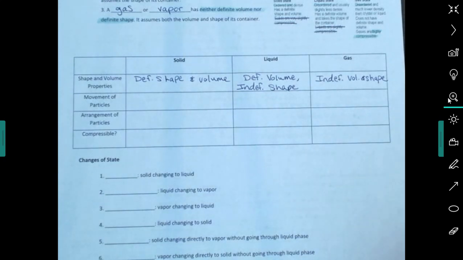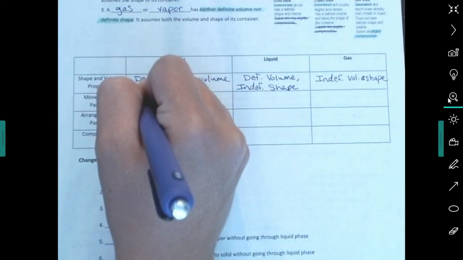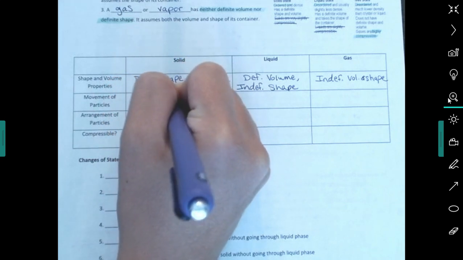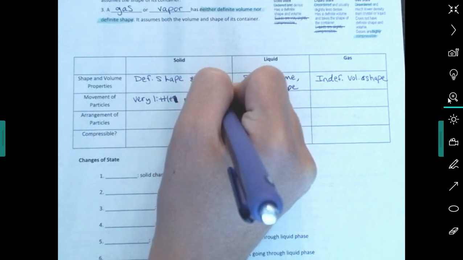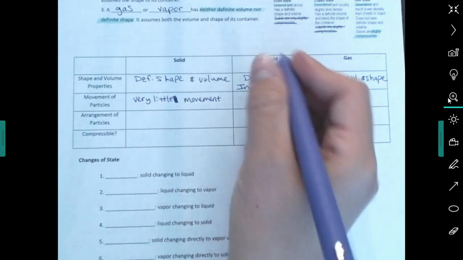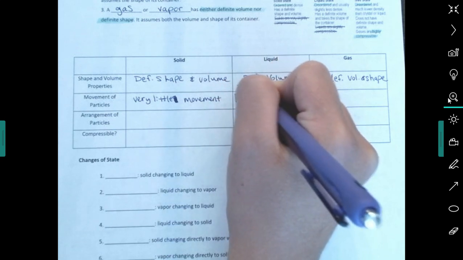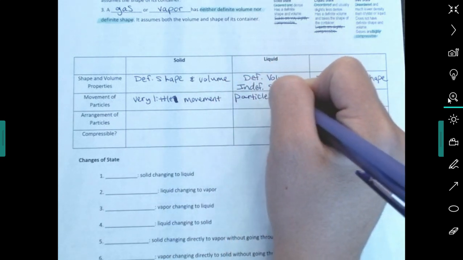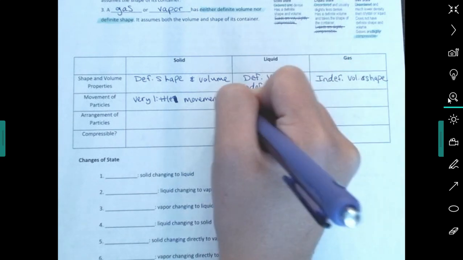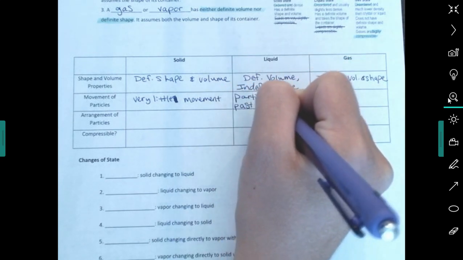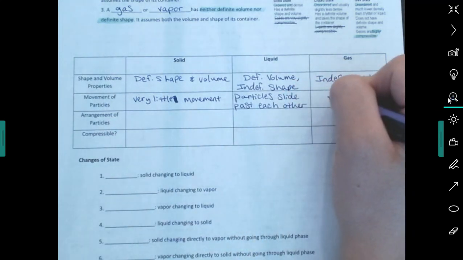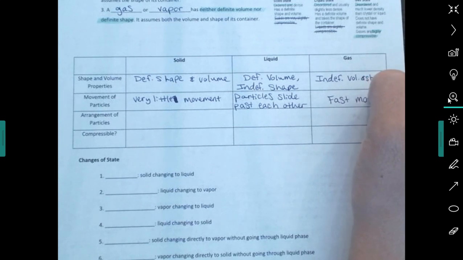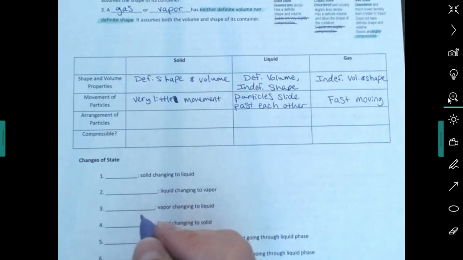Okay, movement of particles. Solids have very little movement. The particles might vibrate, but they're pretty much going to stay put for the most part. Liquid, the particles slide past each other. Okay? And in a gas, very fast-moving particles. Fast-moving, bumping up against each other constantly, bumping up against the walls of their container. Quick, quick, quick.